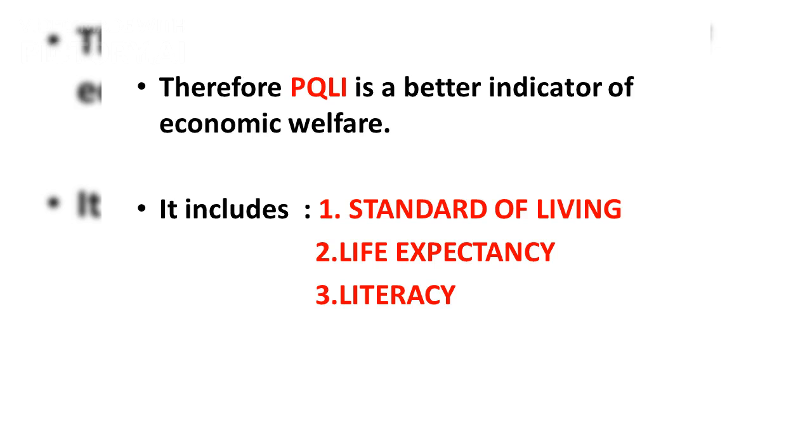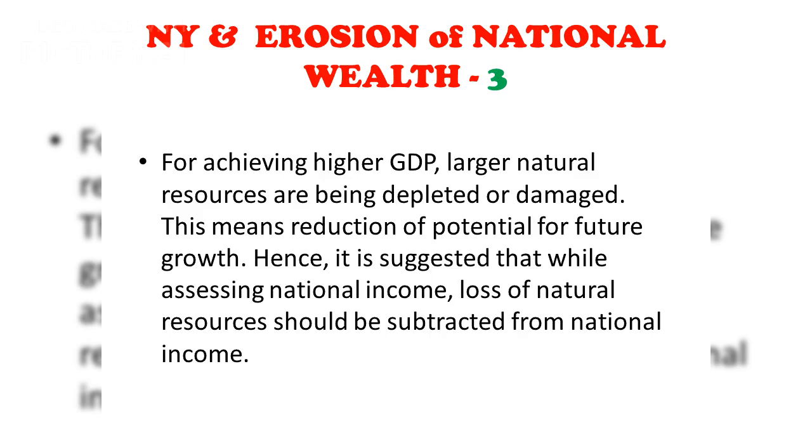A higher per capita income generally indicates better economic welfare and a higher standard of living, but it does not always guarantee welfare. Limitations to welfare include a higher proportion of capital goods, environmental hazards, production of war goods, and forced labor. These factors can reduce overall welfare despite higher GDP or PCI.